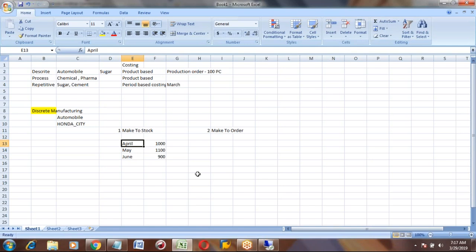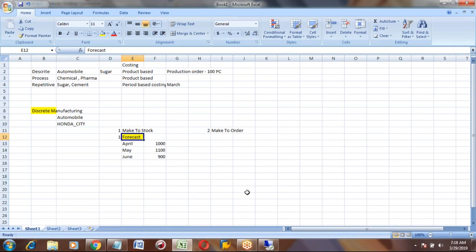Like this, based on your assumptions, you will put some target quantities. This is called the forecast. In SAP terminology, it is called the forecast. Forecast is nothing but how much you want to produce, you want to manufacture in the future. This forecast is the first step in make to stock.